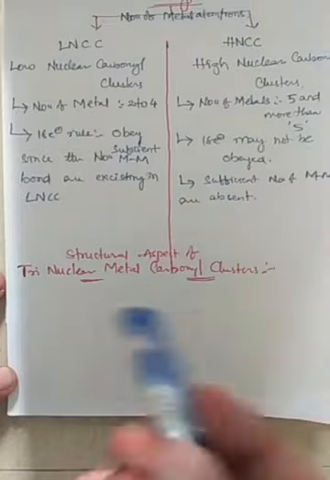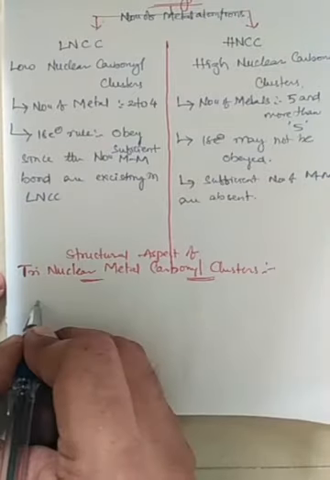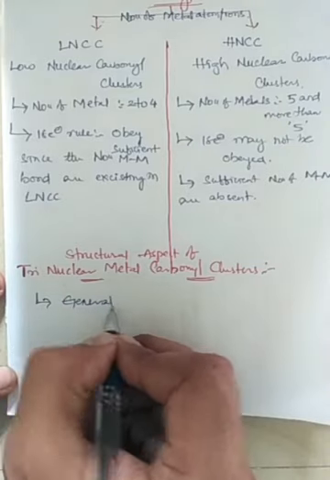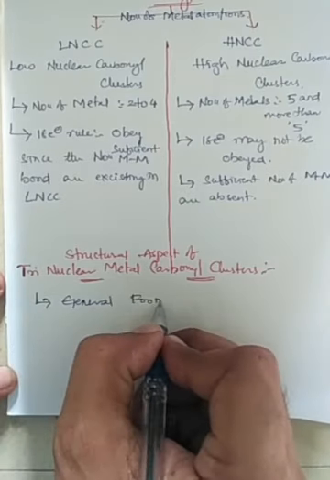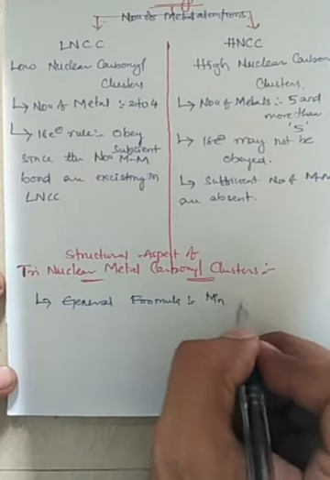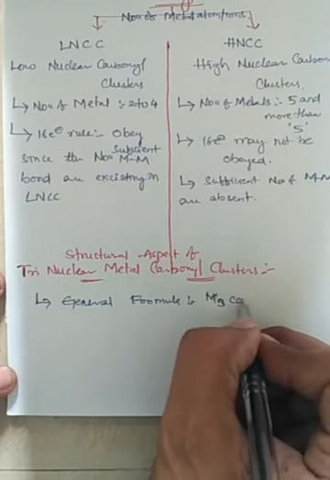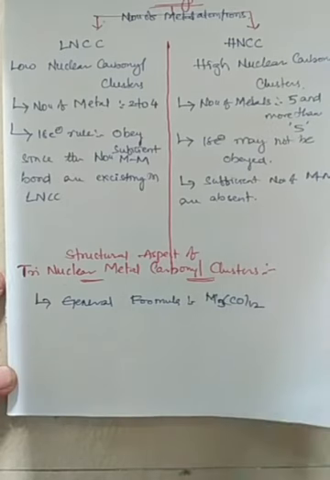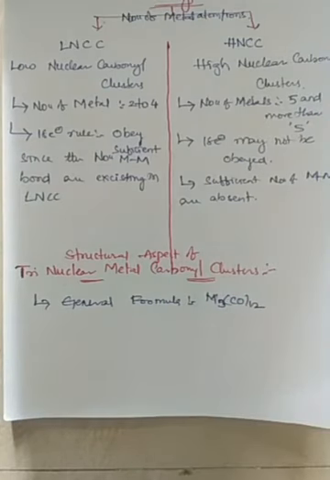Structural aspects of trinuclear metal carbonyl clusters. The general formula for a trinuclear metal carbonyl cluster is M3(CO)12. Dodecacarbonyl trimetallic clusters are said to be trinuclear metal carbonyl clusters.